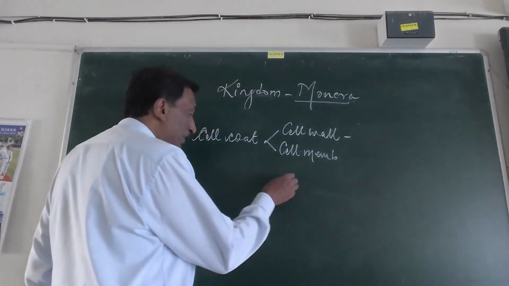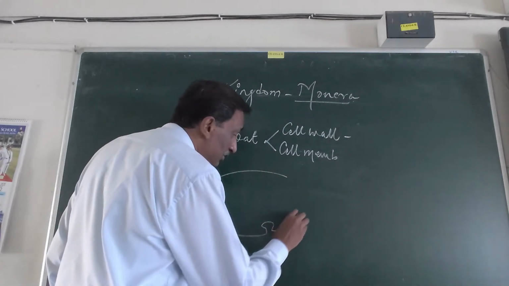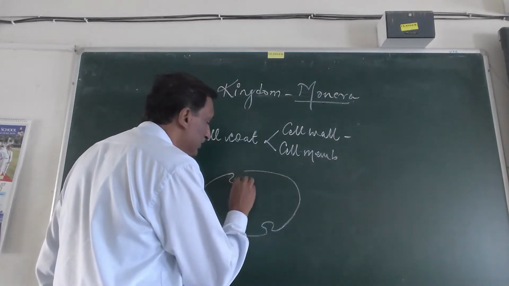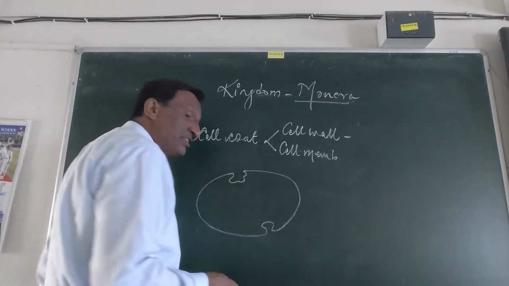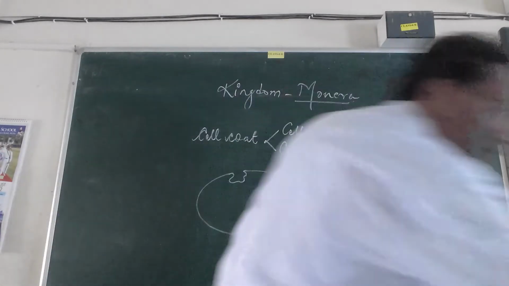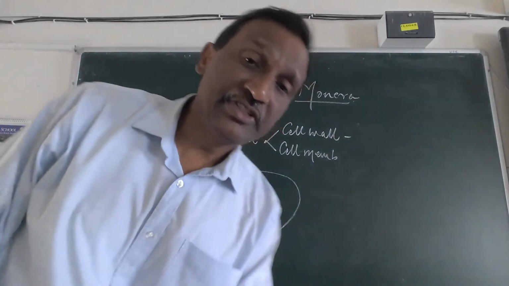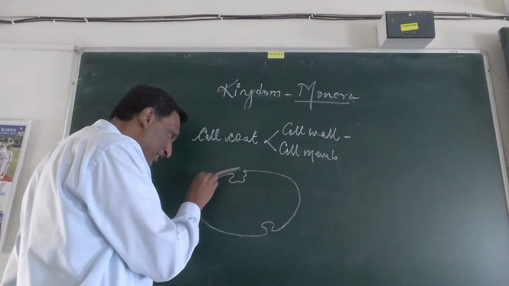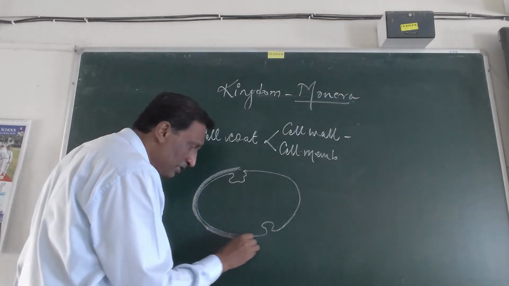If I draw a diagram of a typical moneran, we can draw like this. So this is the cell membrane. Then you have the cell wall outside it, just fused with the cell membrane, which is why they are collectively called the cell coat.